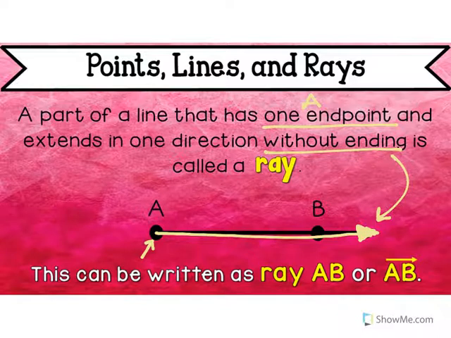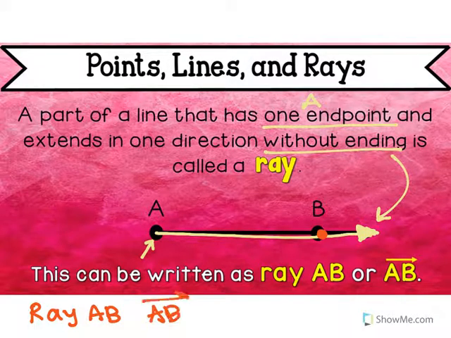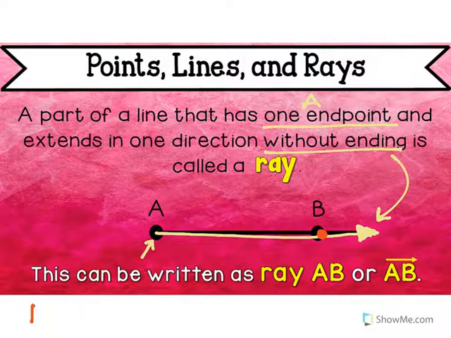It's never going to end. Now you might say, well, Mrs. Anderson, there's a point right here. That is just to label it. So we would label it ray AB, or we'd write AB and draw a ray above it to label that it is a ray.